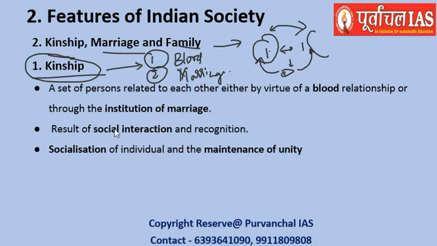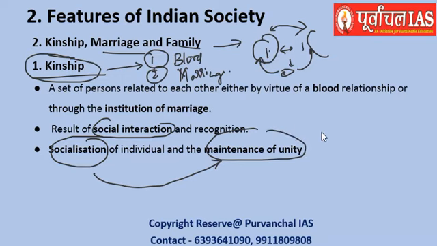So what is the need of having a kinship relationship? This happens because of social interaction, so that socialization happens in the society. What is the need of having socialization? We maintain unity so that we have social control and the society survives.